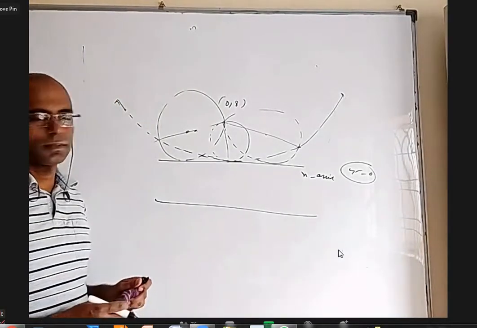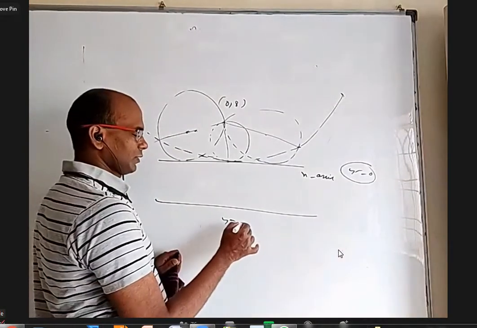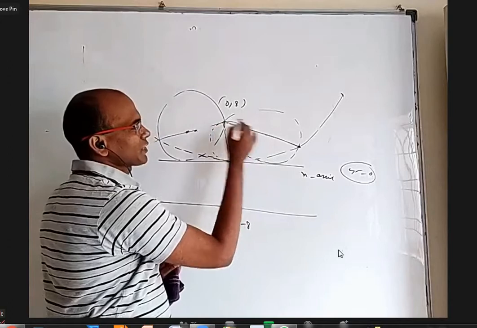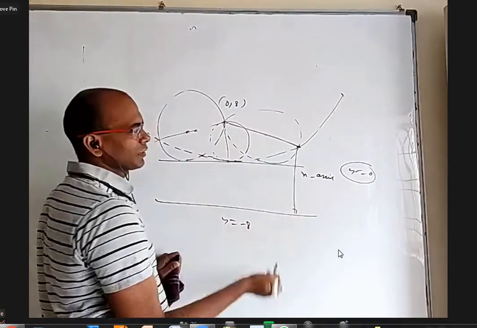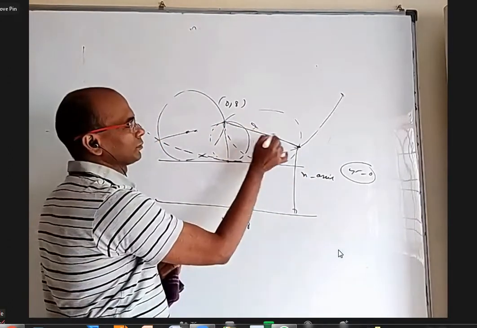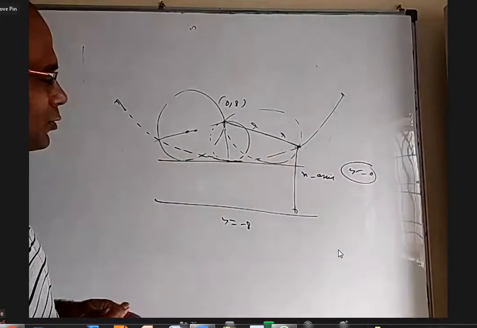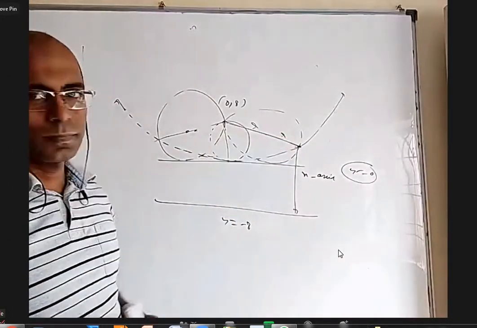Y equals to -6. Y equals to -8. But there's a problem with this -8. You know why? The distance from this fixed point and the distance to this fixed line should be equal. They're not. This is 2r, whereas what you are telling is not even anything connected to 2r. It is some 8 plus something.